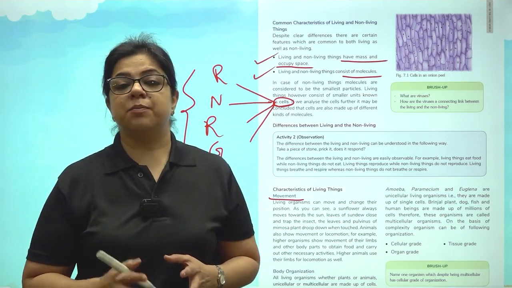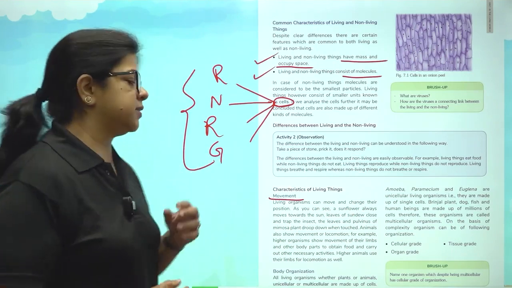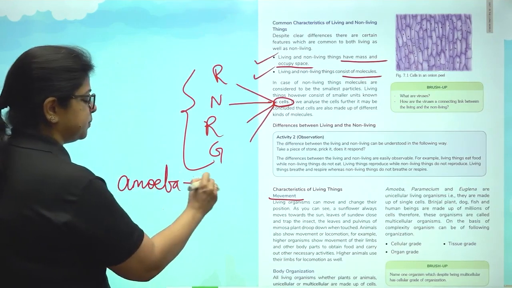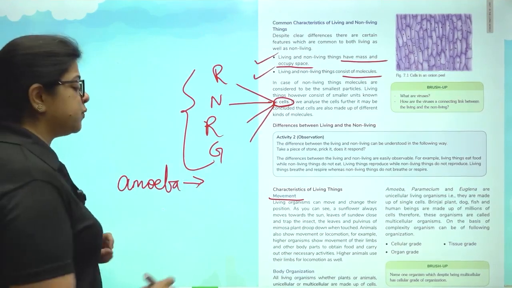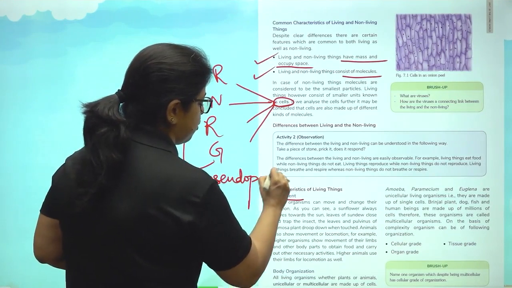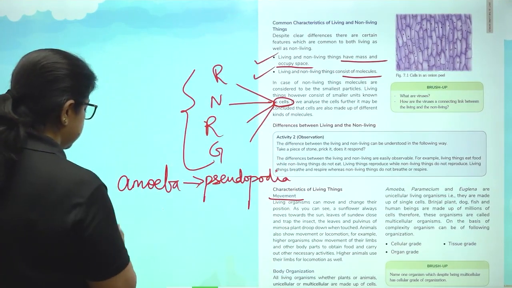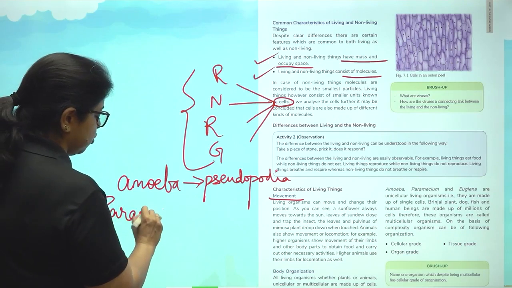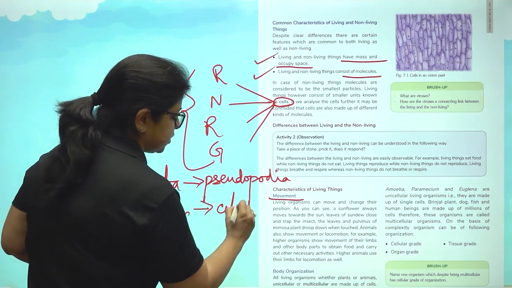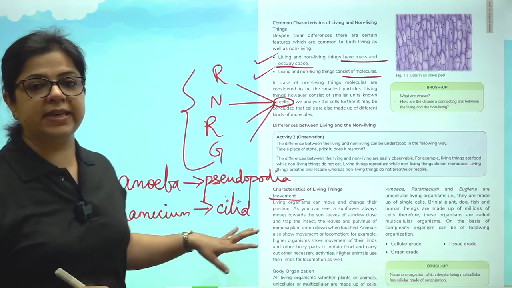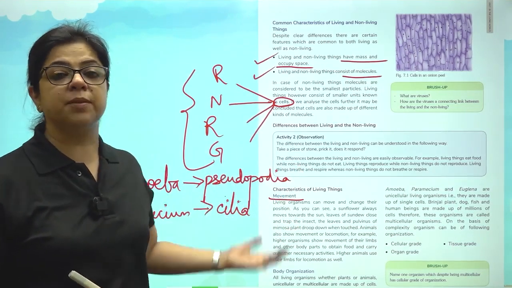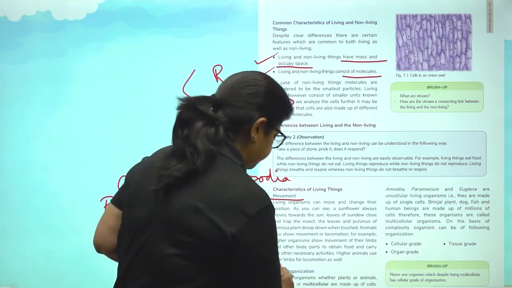Even if we take the example of unicellular organisms like amoeba, how does amoeba move? Amoeba moves with the help of pseudopodia, which is false foot. Paramecium moves with the help of hair around its body, which are known as cilia. So all unicellular organisms also show some kind of movement.